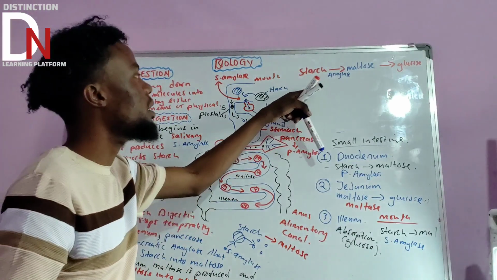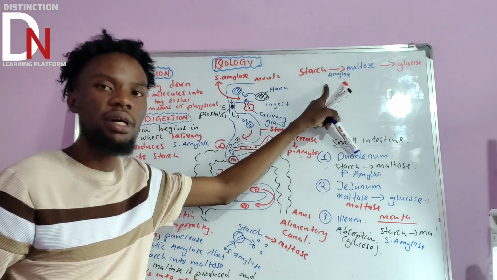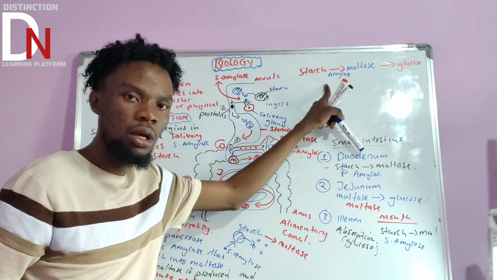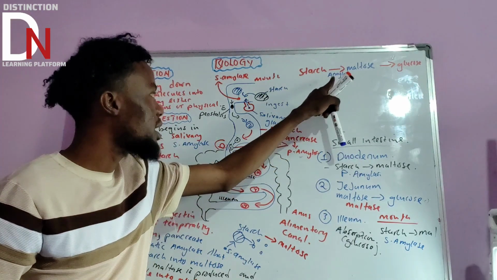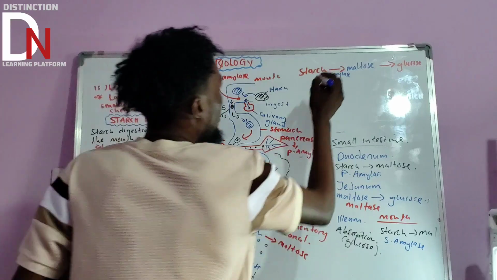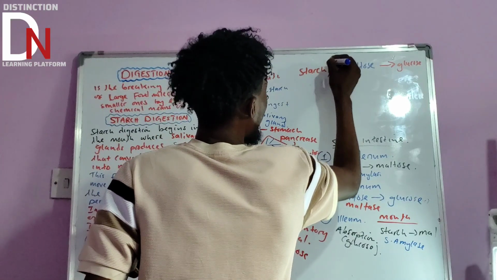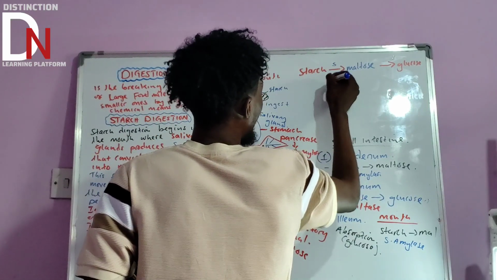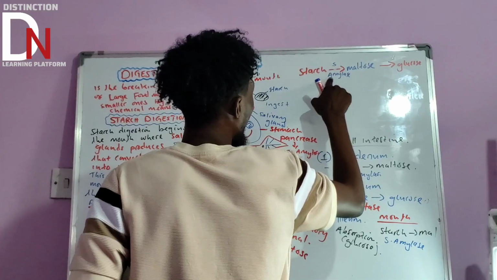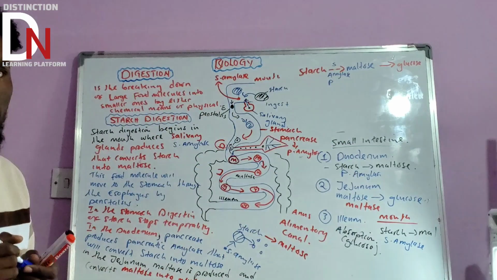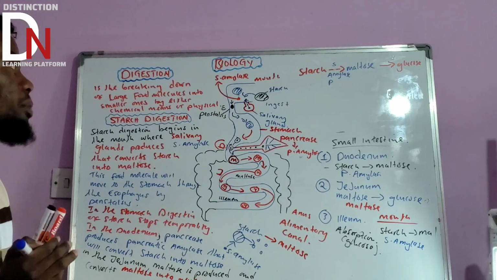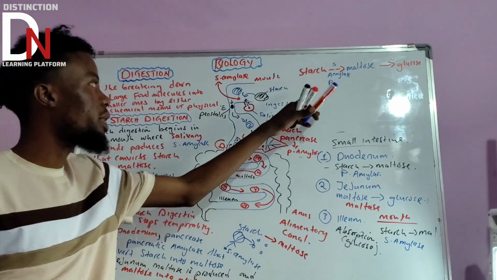And the one found in the duodenum, produced by the pancreas, we call pancreatic amylase. So basically let's call it either S amylase or P amylase. S amylase means salivary amylase. They all have the same function, converting starch into maltose, but it will depend where they are.